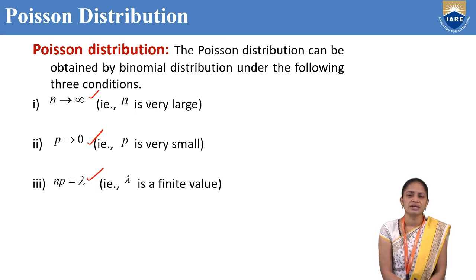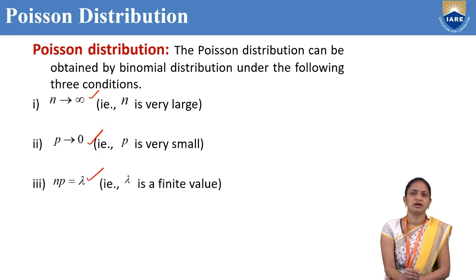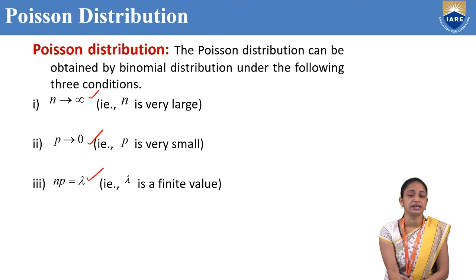So, the Poisson distribution can be obtained from the binomial distribution by the following three conditions. First one is n is very large, that is nothing but n tends to infinity. p is very small, that is nothing but p tends to 0. And lambda is a finite value, so that is nothing but np equal to lambda. So, by using these three conditions, binomial distribution can be converted into Poisson distribution.